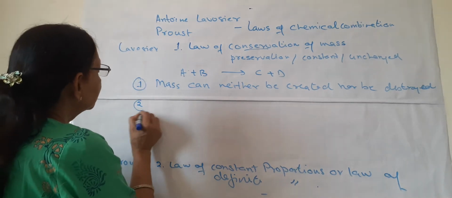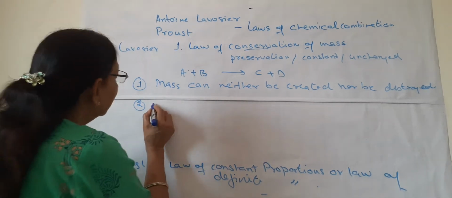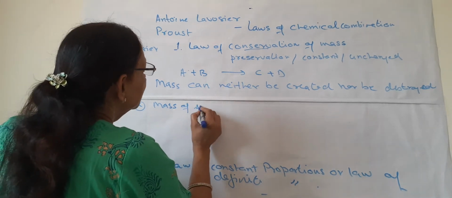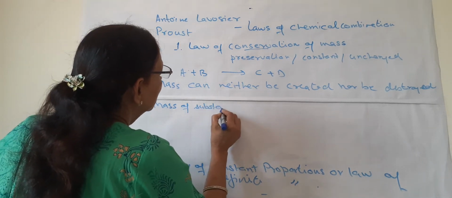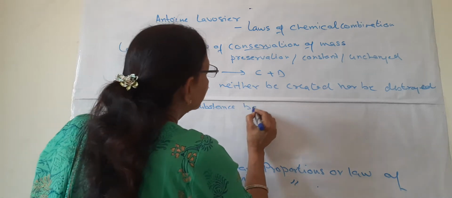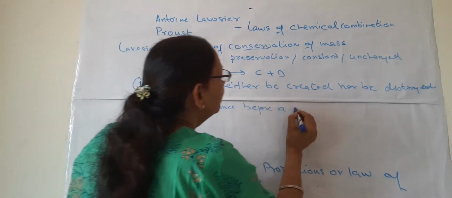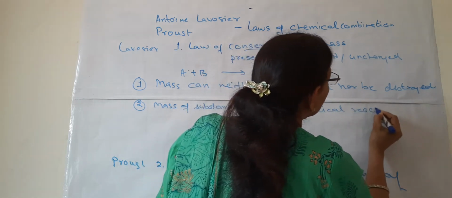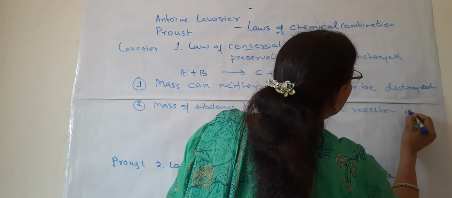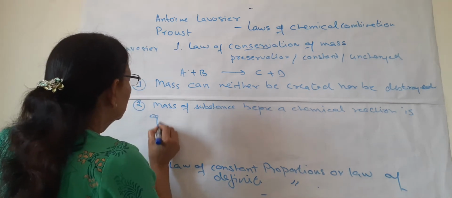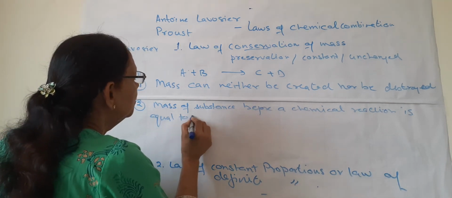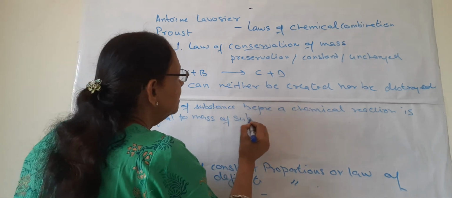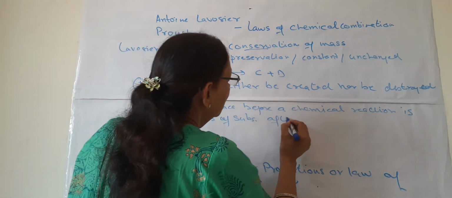And the second definition is that the mass of substances before a chemical reaction is equal to the mass of substances after the reaction.